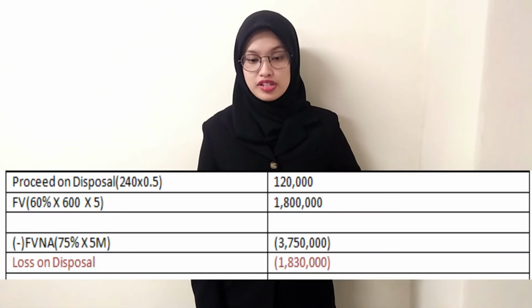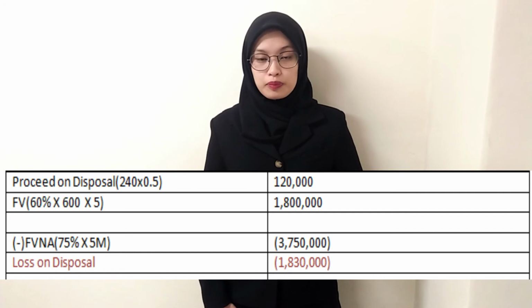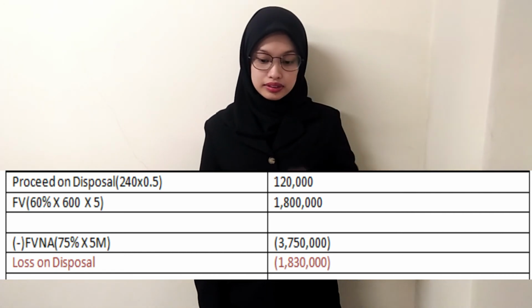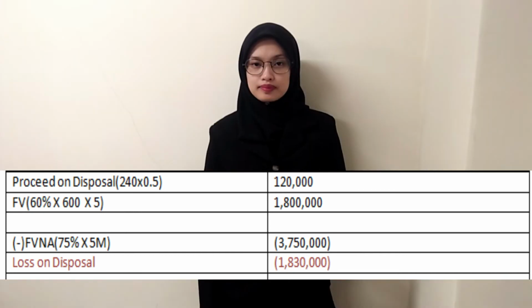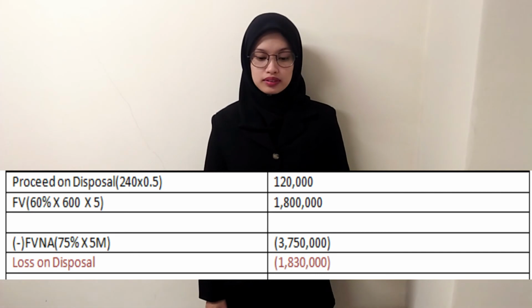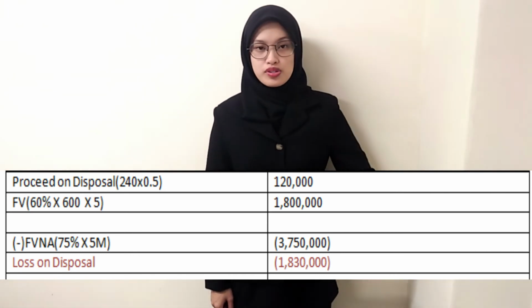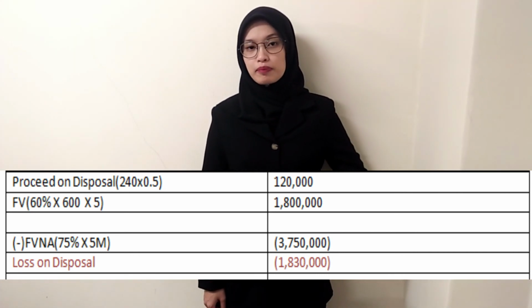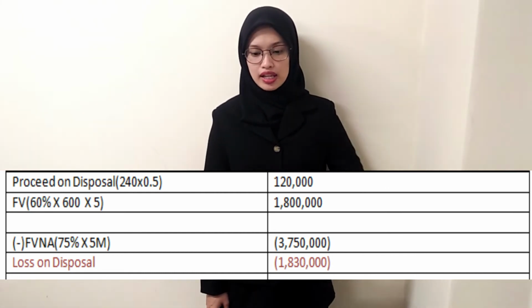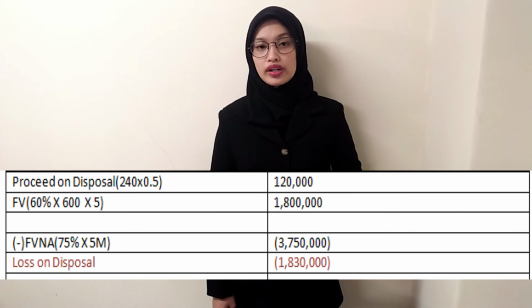Okay, for C, gain or loss on disposal. The proceed on disposal, we will multiply 240 with the sale price, which is 50 cents, and we will get 1,120,000.